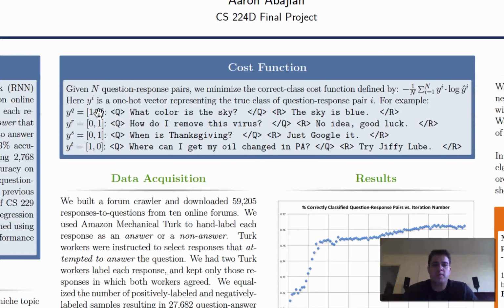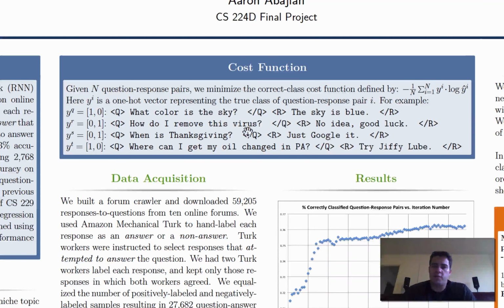A 1-0 represents a response that attempts to answer the question, and a 0-1 represents a response that does not attempt to answer the question. So my cost function is simply maximizing the number of correctly classified responses. Responses that are non-answers classified as non-answers, responses that are answers classified as answers.